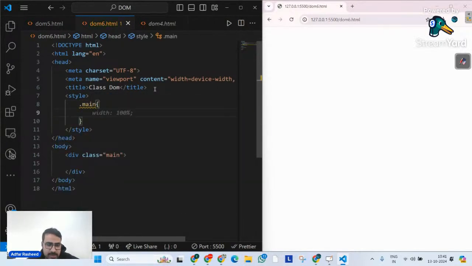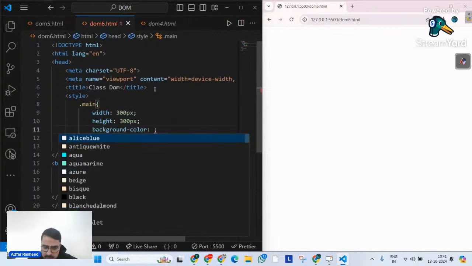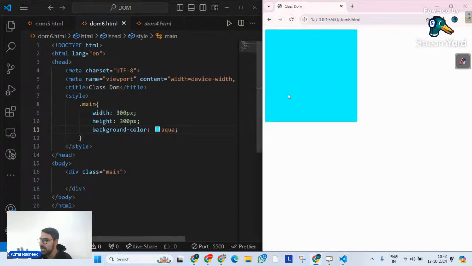Then over here, I will give it, let's suppose, a width of 300 pixels, not more than this. And I'm going to give it a height of 300 pixels. And then I'm going to create a background color, which is going to be aqua by default, so we can visualize our container in the output. We should be able to do that, right? And we can do that. Now, I have a class over there, which is main, for this div.